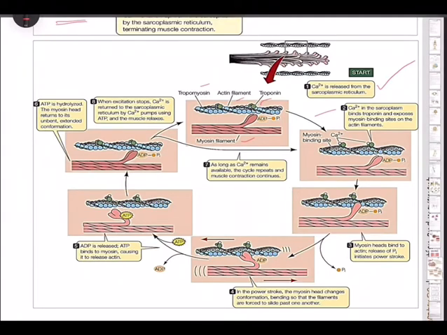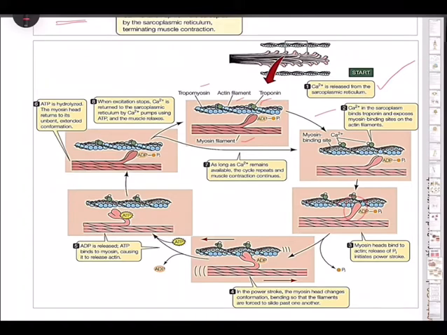You can see the Ca2+ ions, and the myosin binding sites are there. Once the myosin binding sites are exposed on the actin filaments, there is a gap between the myosin and actin filaments. Now what happens in step number 3? Since there is a space, the head portion of the myosin binds to actin.